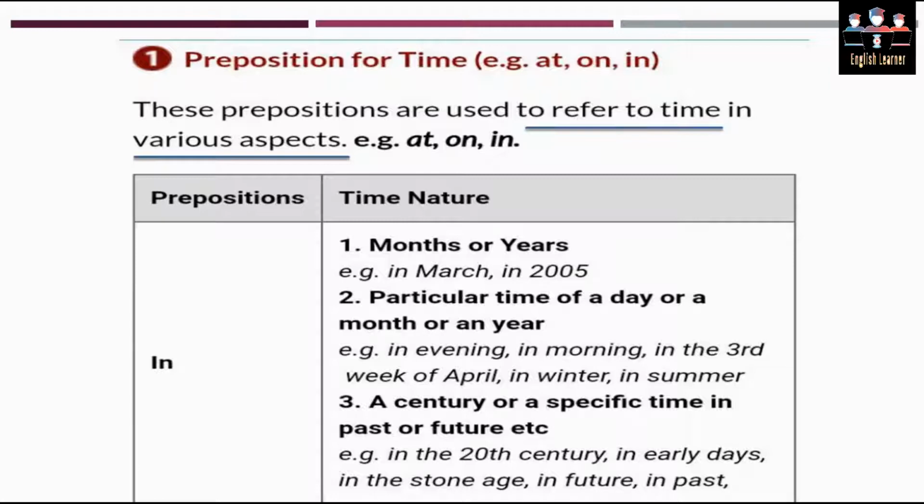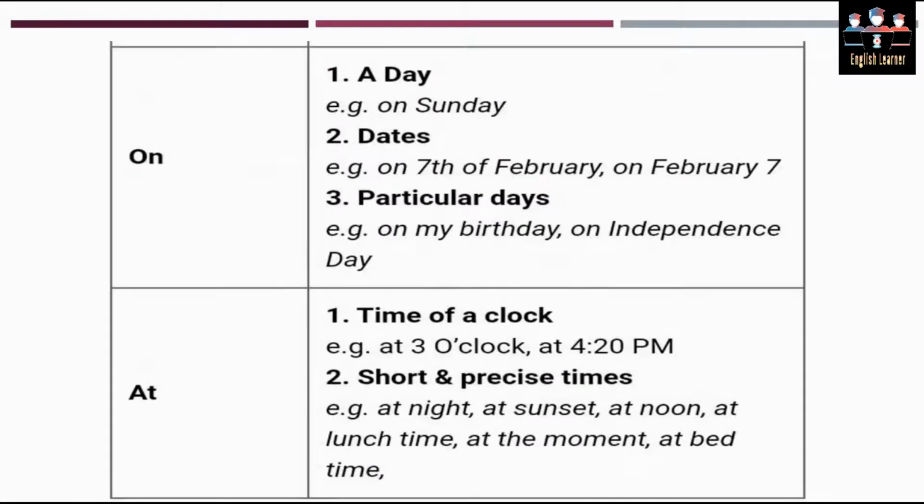Number 3, a century or a specific time in the past or future. Examples: in the 20th century, in early days, in the Stone Age, in future, in past. Whenever you are referring to a time from any time span, you are going to use the time preposition in.